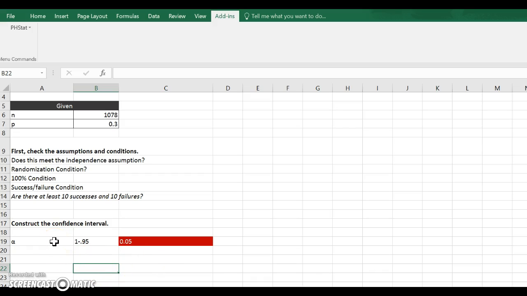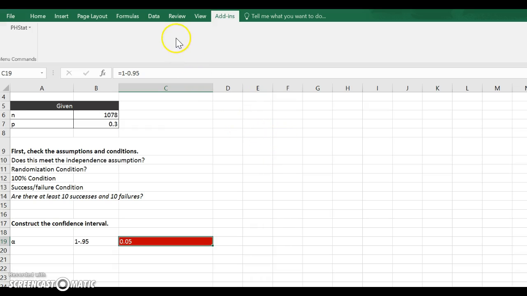So then you construct the confidence interval. In this, I would solve for alpha, and that's 1 minus 0.95, which gives you 0.05. And then you would do the calculations to get the confidence interval. This is one of those cases where I would let Excel or StatCrunch do the heavy lifting. I have PHStat installed, so I'm going to use that.